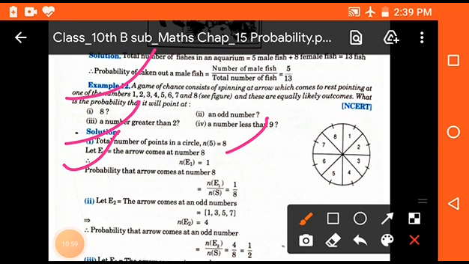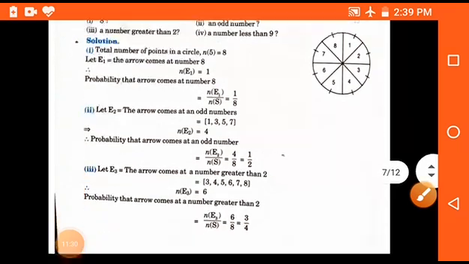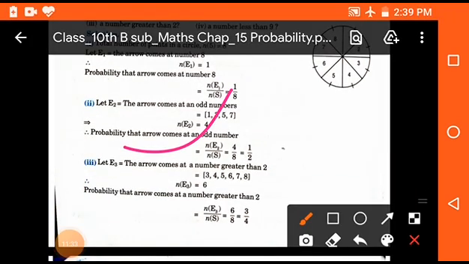First, E1 is the event that the arrow comes at the number 8. So it will be 1. Now the probability of the arrow coming at number 8 will be favorable events upon total events, that means 1 upon 8. Now the second part, E2 is the event that the arrow comes at an odd number. So here odd numbers are 1, 3, 5, 7. That means total numbers are 4. Now the probability will be n(E2) upon n(S), that means 4 upon 8. Here n(E2) is the favorable outcomes and n(S) is the sample space, that means total outcomes.